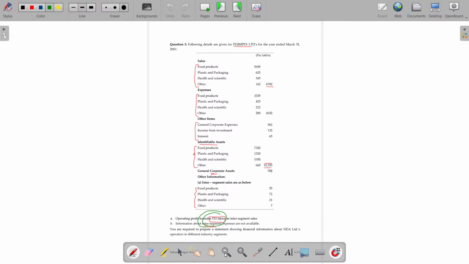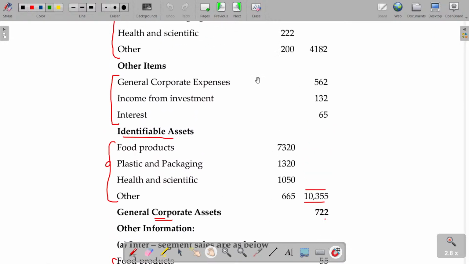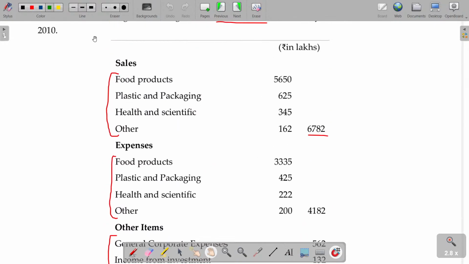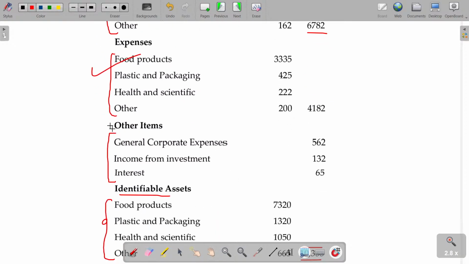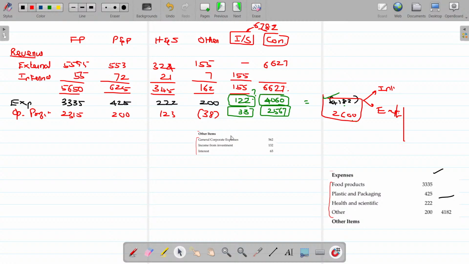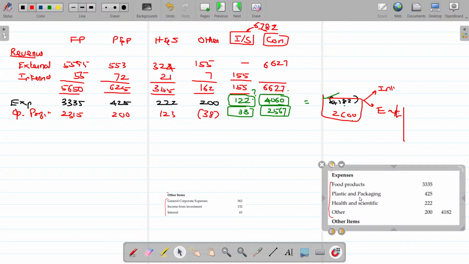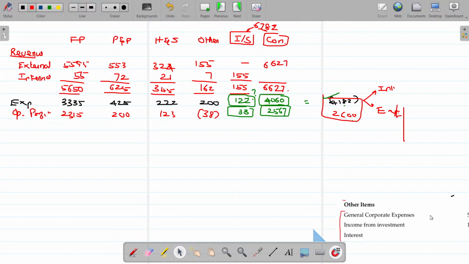Next. So sales over, expenses over. We have been given the other item. Other items are the common expenses, not related to any of the segments. You cannot segregate them for any of the segments here. What can we do now? Very simple. From the common data, you can subtract this.